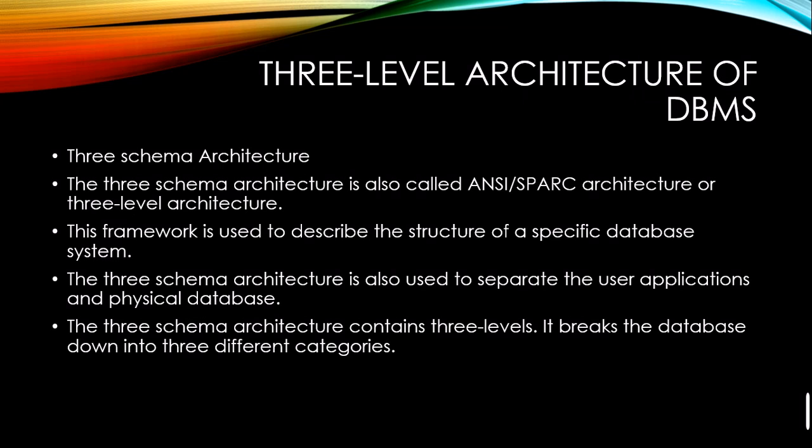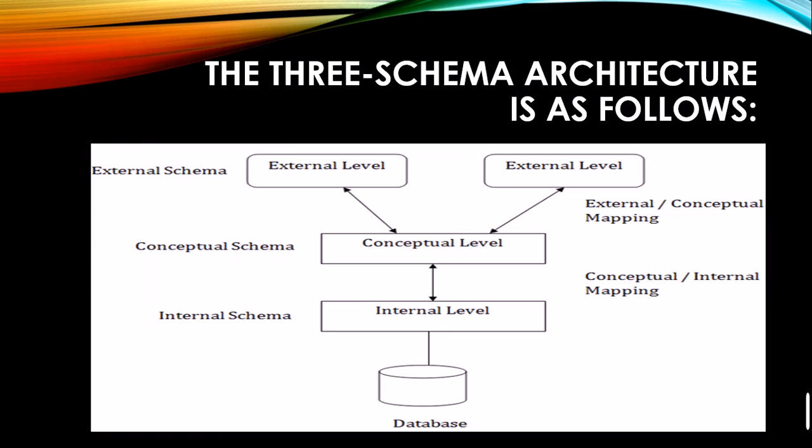Now coming to the next part of this, that is the three-level architecture of DBMS. Now, schema architecture. Before I explain this, I want to show you this diagram first of all. See, basically our database is divided this way. One is the external level, you can see on the very top. The external schema is on the external level, so there is a connection with the external schema or external level.